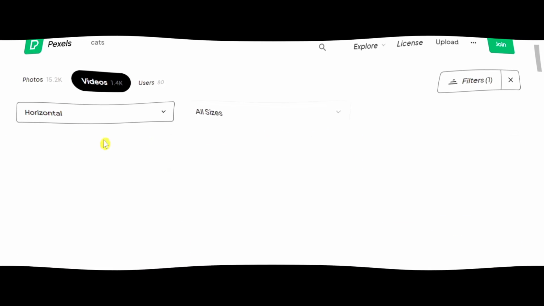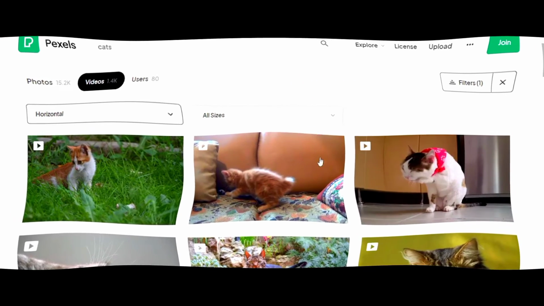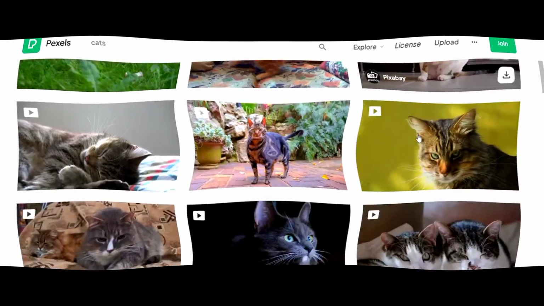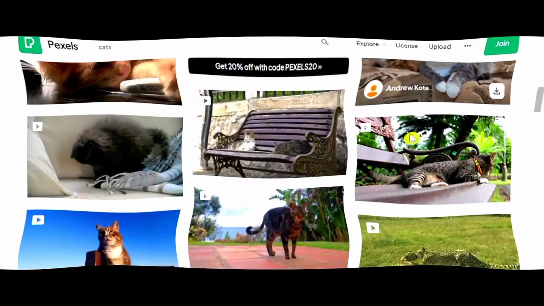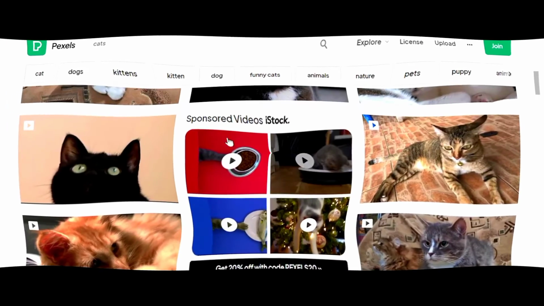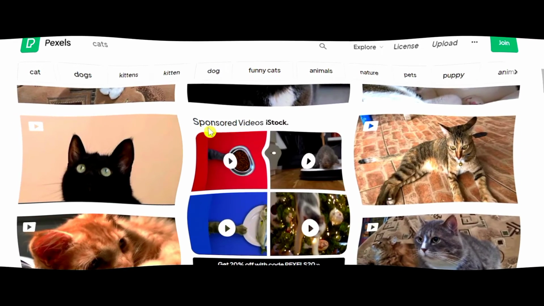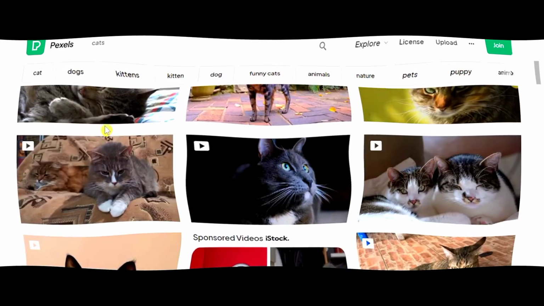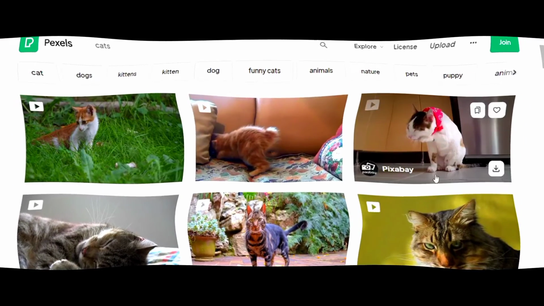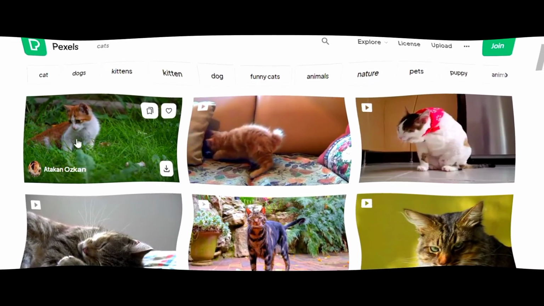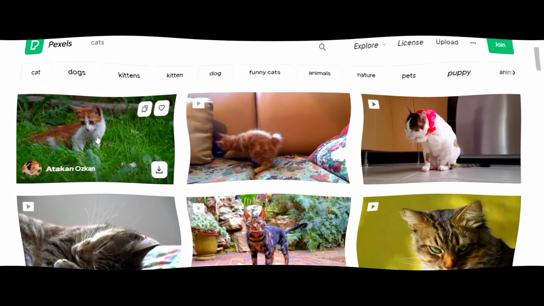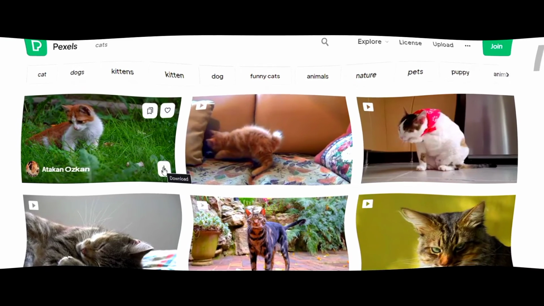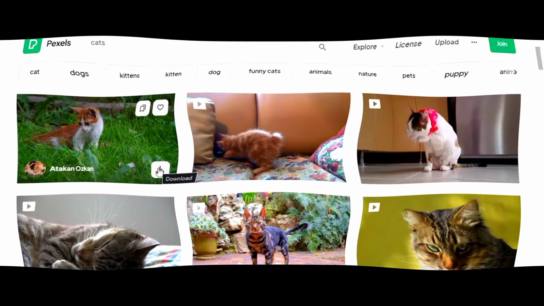Click on here. After that, whenever it is done, you are going to be getting all these amazing options. Now do not click on these ones because these are sponsored videos. You need to pay money. You are going to be getting all these images for free. You can see this image is for free, and you can use this one. You simply need to download, so you need to click on here, and it is going to be downloaded.